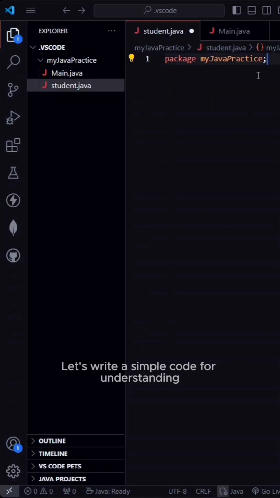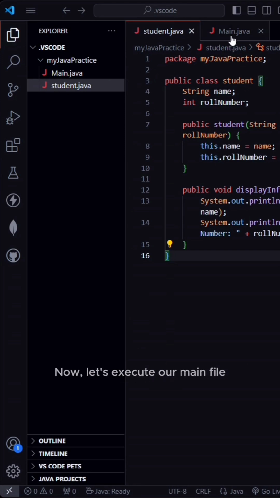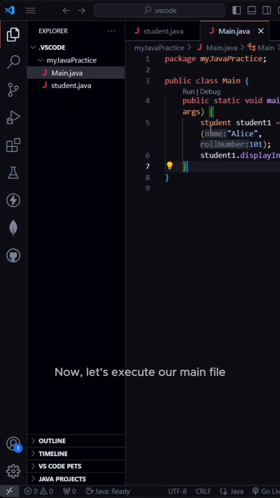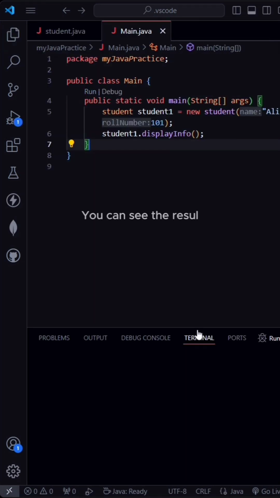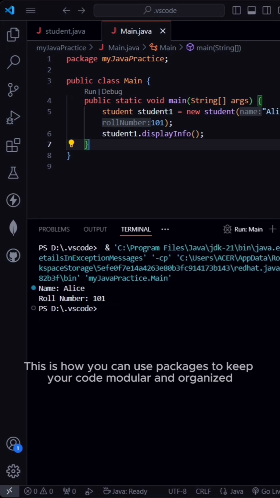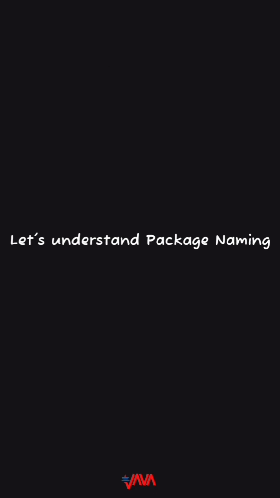Let's write a simple code for understanding. Now, let's execute our main file. You can see the result. This is how you can use packages to keep your code modular and organized. Let's understand package naming conventions with do's and don'ts of packages.